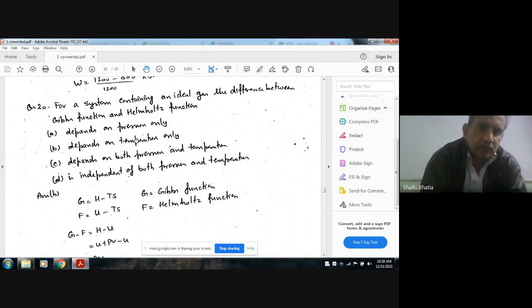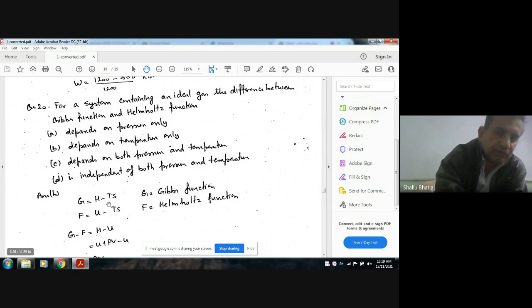Next, for a system containing an ideal gas, the difference between Gibbs function and Helmholtz function: option A, depends on pressure only; option B, depends on temperature only; option C, depends on both pressure and temperature; D, is independent of both pressure and temperature.